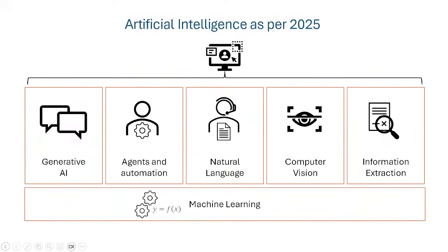When we talk about artificial intelligence, as per this year, 2025, I'm sure that you have observed that there are so many new things which are coming almost every month or maybe every week also. And there are a couple of things which are part of artificial intelligence. Basically, AI is not a new thing, and AI is not a small thing. As you can see here on the slide, we have multiple parts of AI. We have generative AI, which is helping us to generate original content in the form of language, images, videos, and all these things.